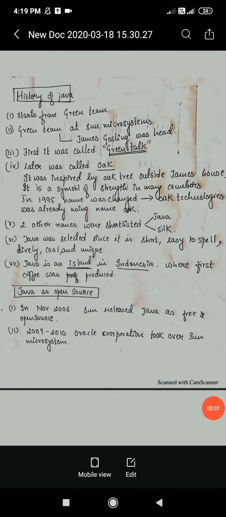Good morning, students. Now we are moving to the second module, that is Introduction to Java. Firstly, we'll start with the history of Java.